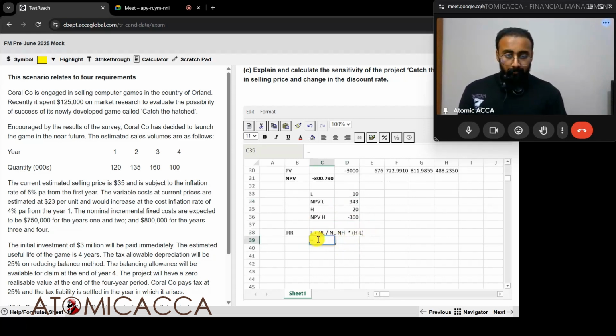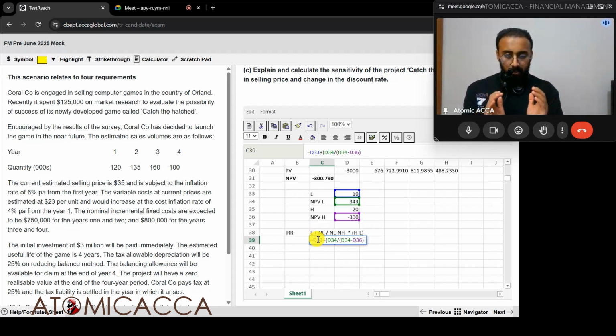Now let's try this. Lower rate plus, open bracket, numerator will be NPV at lower rate divided by, open bracket, NL minus NH. NL means NPV at lower rate minus NPV at higher rate, close bracket.